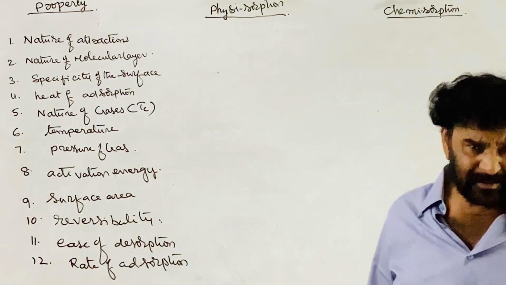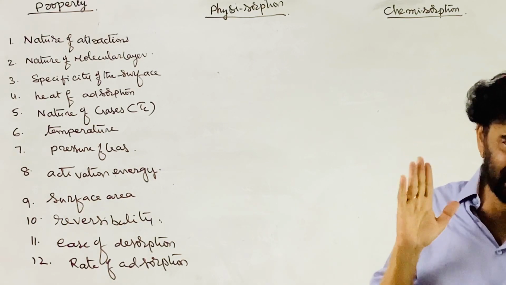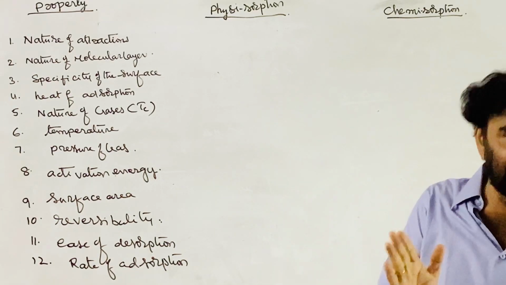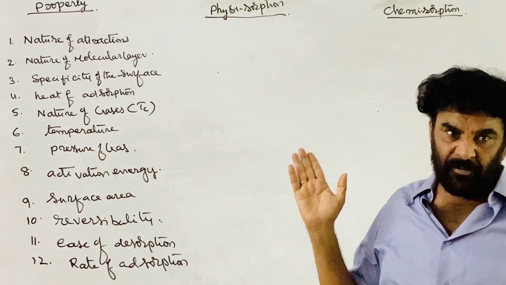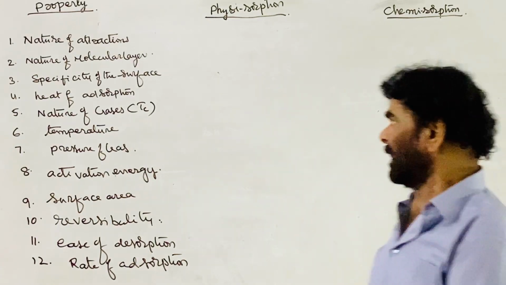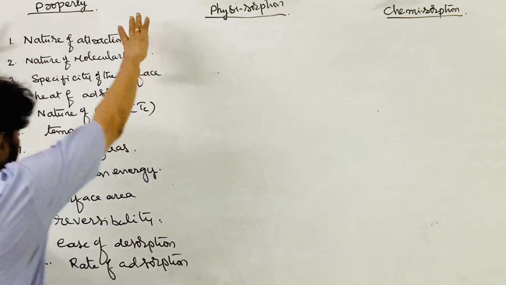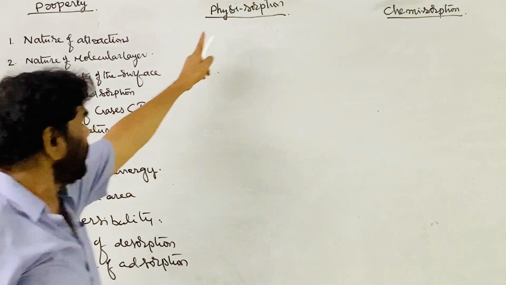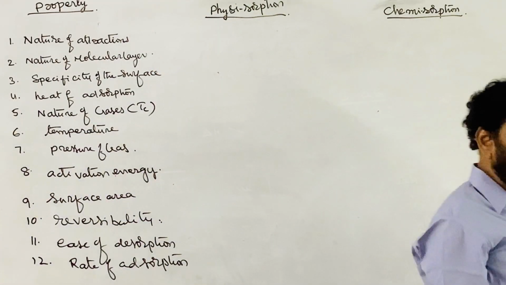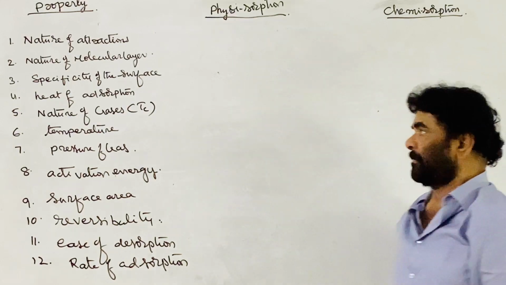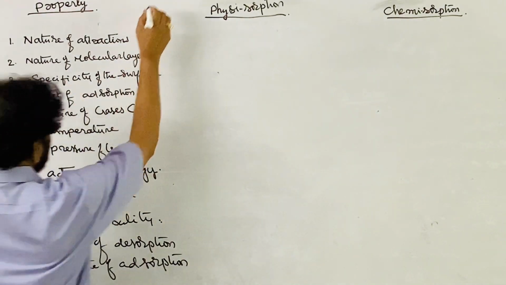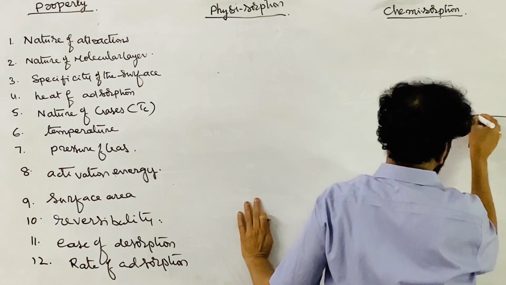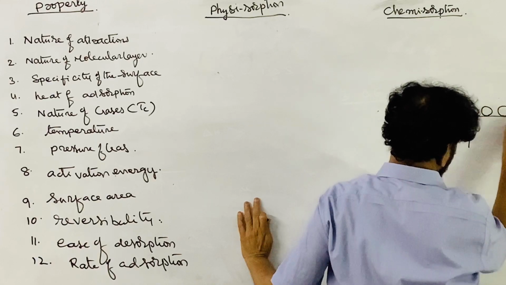Now, we have to discuss the characteristic properties of physical adsorption and chemical adsorption. What is the main difference between physical and chemical adsorption? Instead of writing, I have taken a list of properties to be considered in comparing physical adsorption and chemisorption. This is the adsorbent, and the adsorbate molecules are held on this.